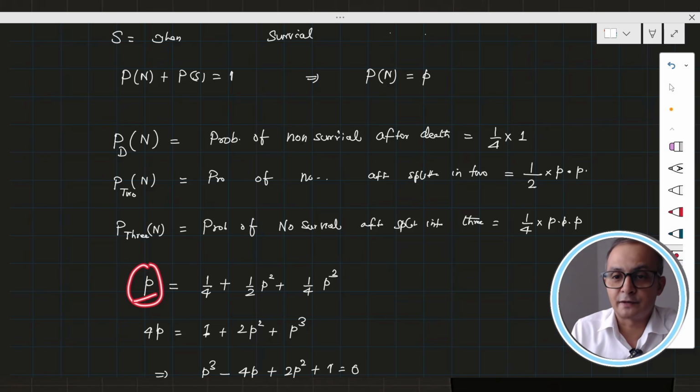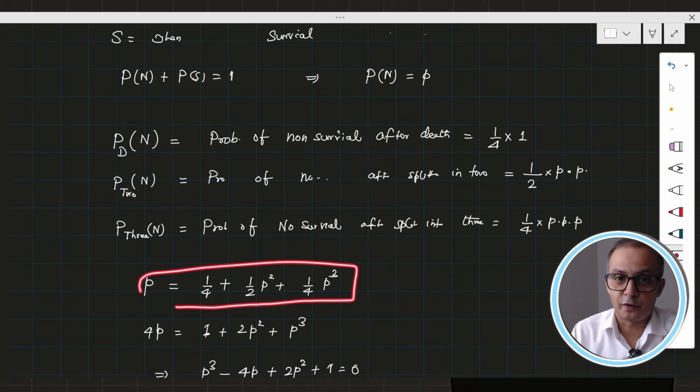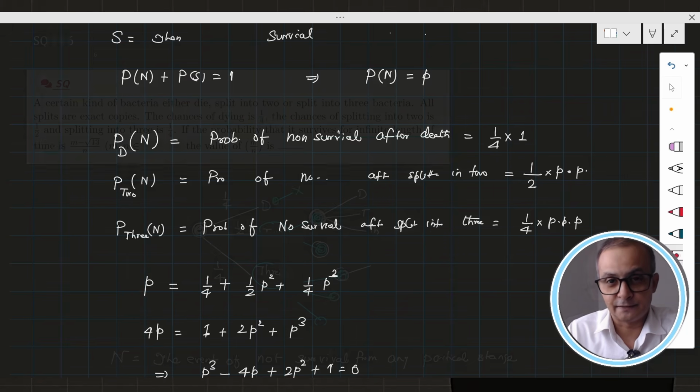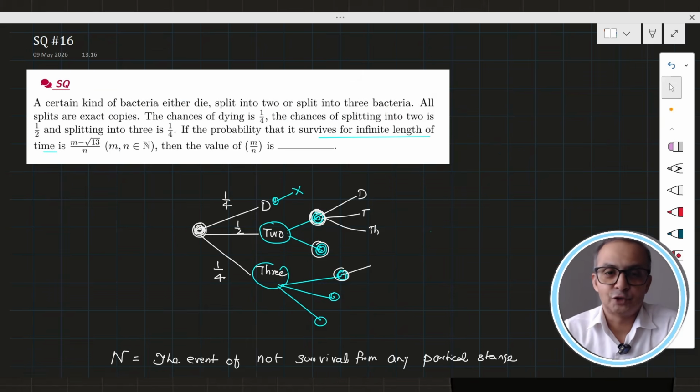We can also take survival, but it is a little bit cumbersome or hard to think about, though we can do it. If you take survival, this value will become 0, but each of these we have to write as 1 minus s the whole square, and 1 minus s the whole cube. So again in terms of s it will come as a cubic, and from there we can get the direct value of s.